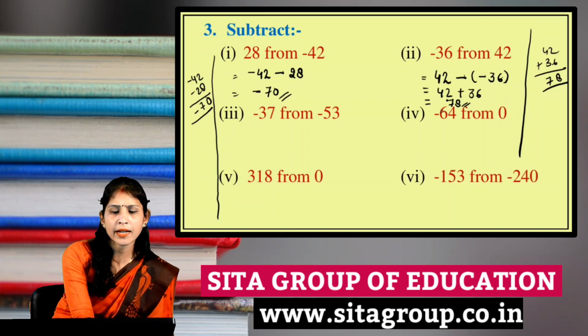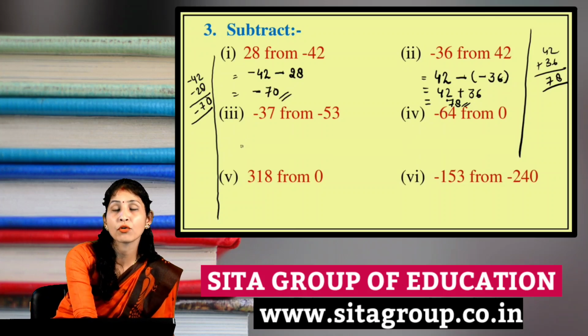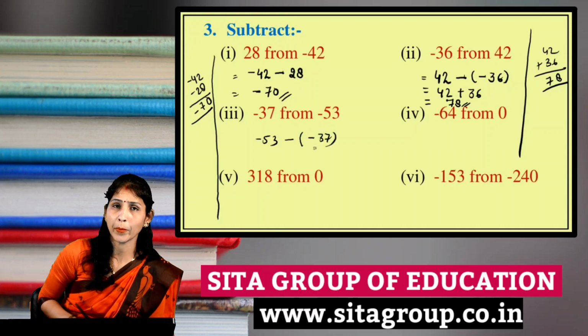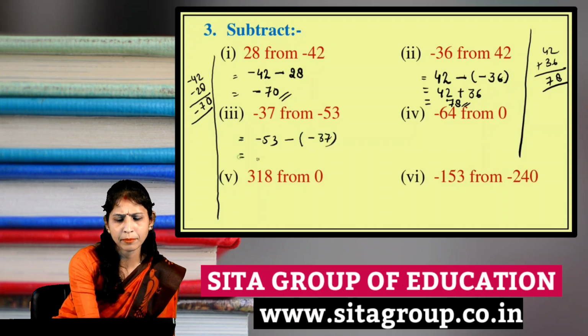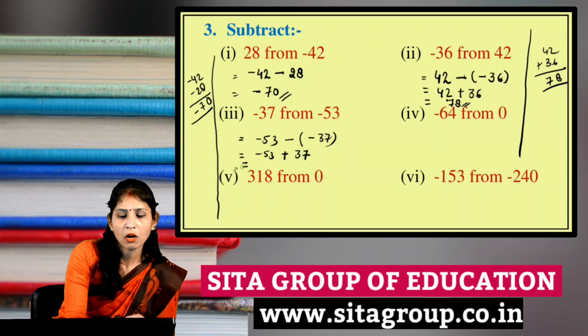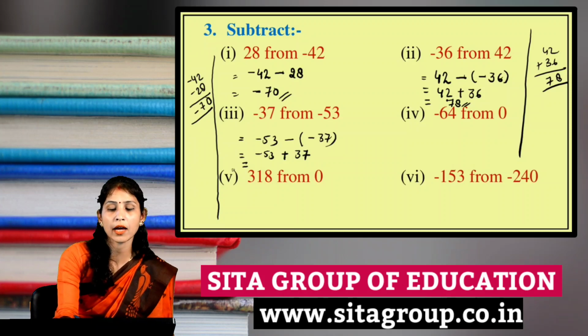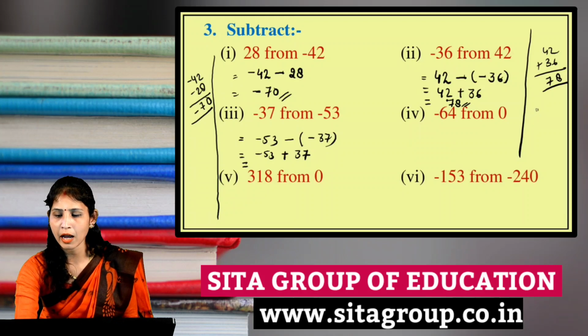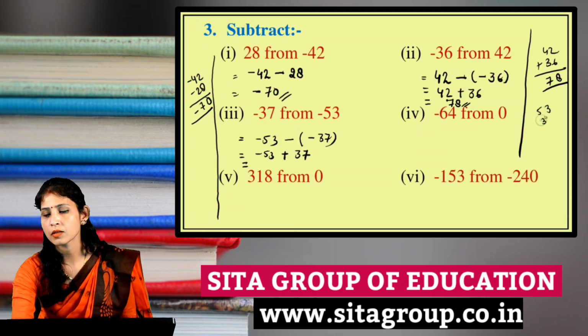Okay, see the next one, minus 37 from minus 53. Minus 53 we will write down first, after that minus, then minus 37 in a bracket. Again the same process we will apply, minus into minus will become plus 37. Now see, in this manner 53 is a negative integer and 37 is a positive integer. Again we have opposite signs, so we will subtract them.